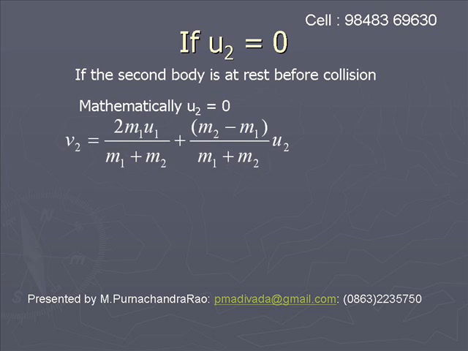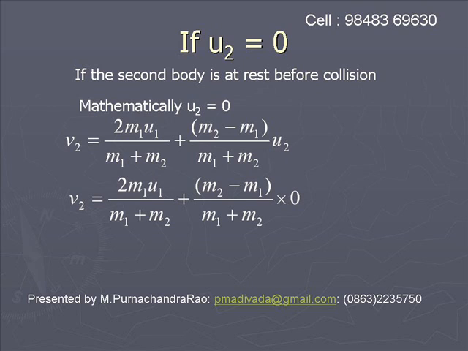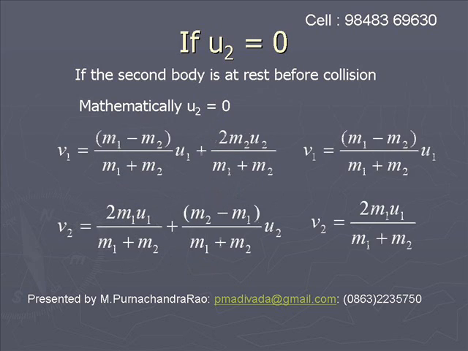We have to apply this relation when the second body is at rest to find the final velocity of the first body. To find the final velocity of the second body, we have to use the relation v2 is equal to 2m1 u1 by (m1 plus m2), because in the equation v2 is equal to 2m1 u1 by (m1 plus m2) plus (m2 minus m1) by (m1 plus m2) into u2, the second term becomes 0 because u2 is 0.